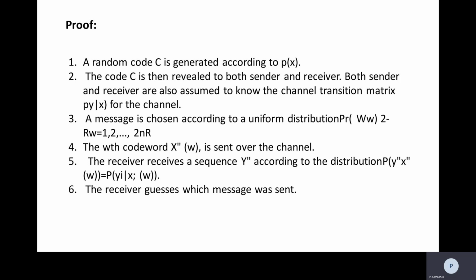A message W is chosen according to a uniform distribution, Pr(W = w) = 1 over 2^(nR), w = 1, 2, and so on to 2^(nR). The codeword X^n(W) is sent over the channel, and the receiver receives a sequence Y^n according to the distribution P(y^n | x^n(w)), and the receiver guesses which message was sent.